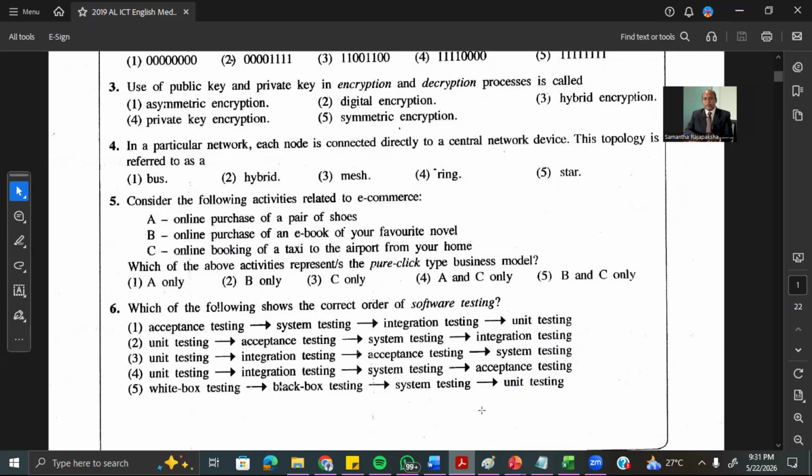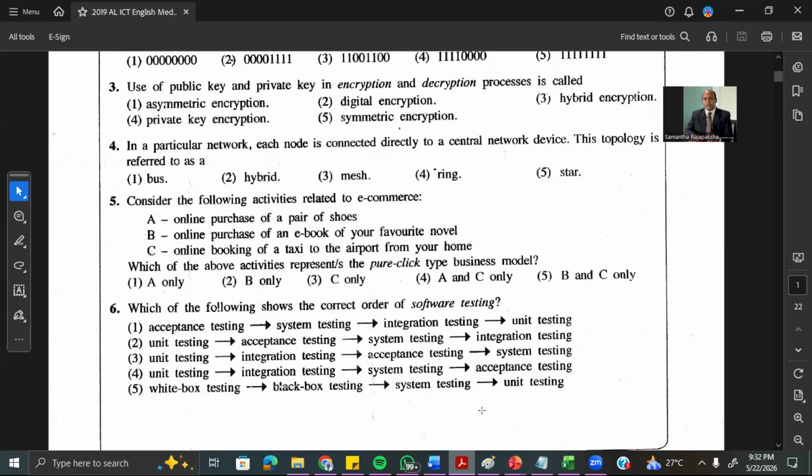Now here you are asking which one is pure click. Pure click means everything is manual. Sorry, everything is computerized. No manual task. Now the first one, online purchase of a pair of shoes. The purchasing part can be done online, but actually delivering the pair of shoes to the customer should be done through manual tasks. Therefore, you cannot take online purchase of a pair of shoes as pure click. It has both click and brick. So the answer is not A.